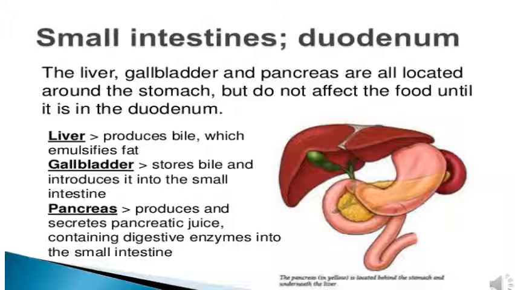The pancreas also produces pancreatic juices and secretes them, containing the digestive enzymes, into the small intestine, that is the duodenum. So here we finish with the digestive glands and topic 2.